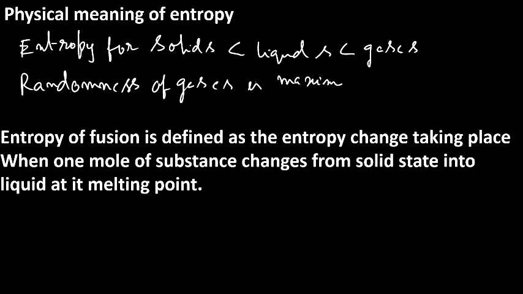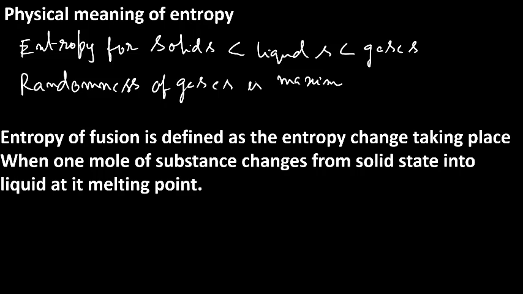So, now entropy of phase transition. Phase transition refers to the change of one state of a substance to another state, that is solid to liquid, liquid to gas. So, when a substance changes its state, it takes energy. For example, the conversion of solid to liquid takes some energy at its melting point.